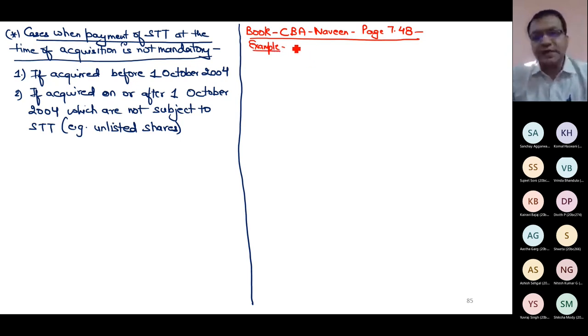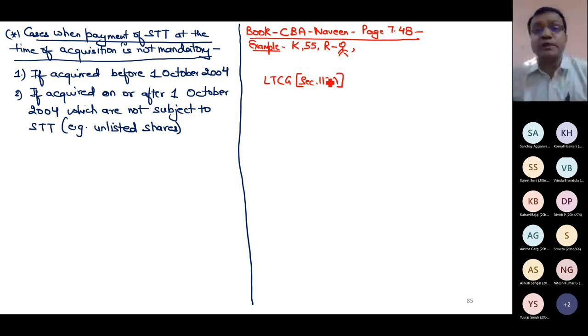K, 55 years, a resident individual, has taxable LTCG of 3,50,000 under section 112A. Specifically, it is given that there is an LTCG under section 112A. Do remember, this 112A is not the way of calculation. It only tells you the rate at which it is taxed. This LTCG must have been computed as per section 48. His income from other sources is 60,000.